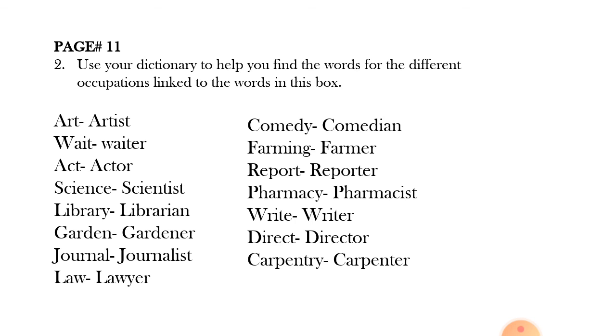Page number 11. Use your dictionary to help you find the words for the different occupations linked to the words in this box. Now there are words and we have to tell the occupation of the people of these words. For example, art. Someone who plays with the art is an artist. Wait, waiter. Act, actor. Science, scientist. Someone who works in a library is a librarian. Garden, a gardener. Journal is a journalist.